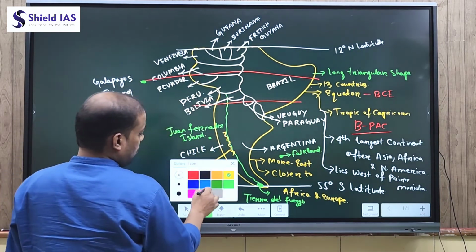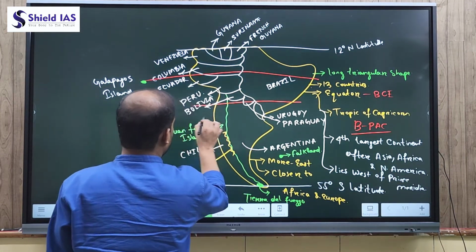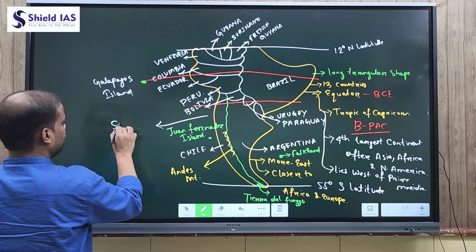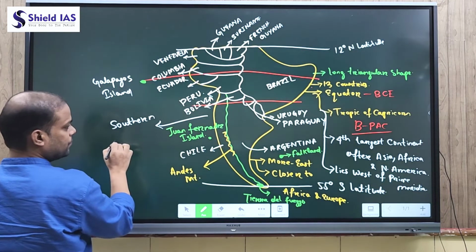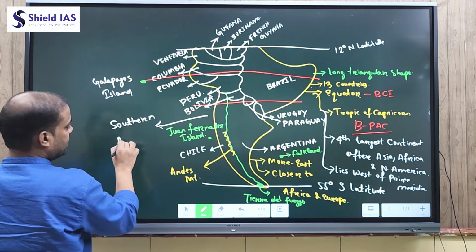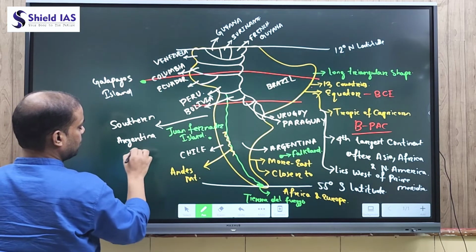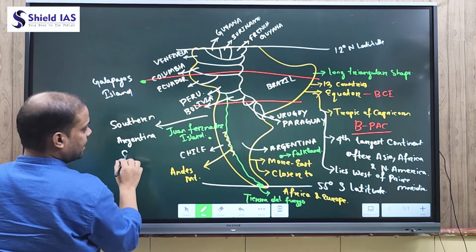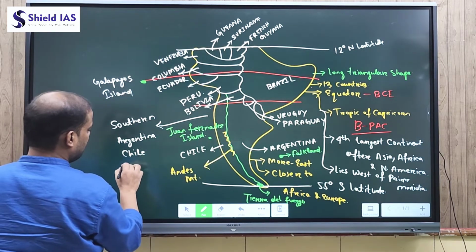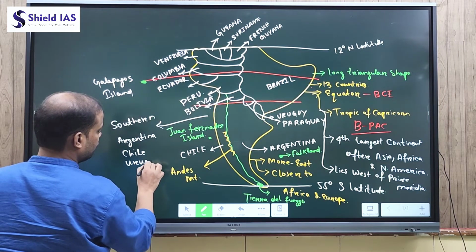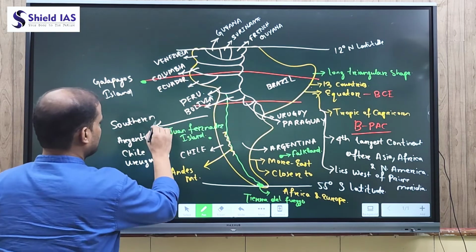And three countries are known as the Southern Cone. These three countries are Argentina, Chile and Uruguay. So these three are known as the Southern Cone.